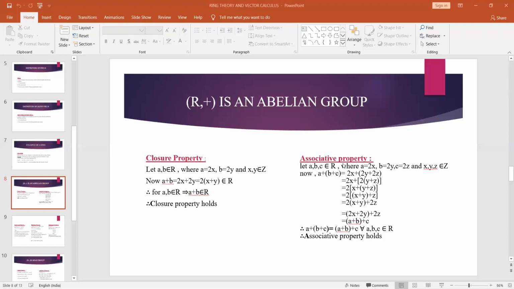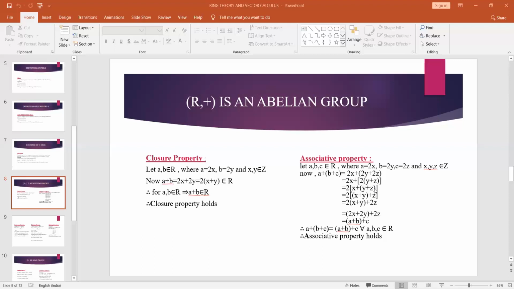Coming to the second one, that is the associative property. We have to consider three elements, A, B, C in capital R. Once again, by the definition of capital R, A is 2x, B is 2y, and C is 2z, where x, y, z belong to Z. Now we consider A plus (B plus C), and we have to prove that it equals (A plus B) plus C. A plus (B plus C) is 2x plus (2y plus 2z). If we take 2 common from the last two, we get 2 into (y plus z). After that, if we take 2 common again, we get 2 into (x plus (y plus z)).